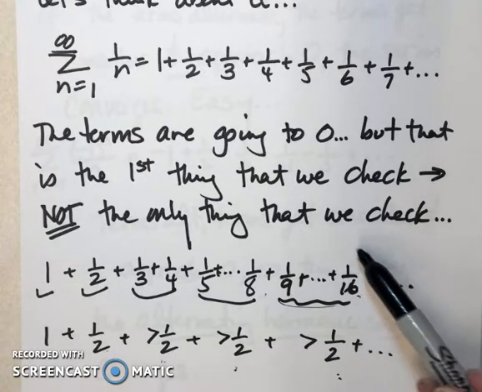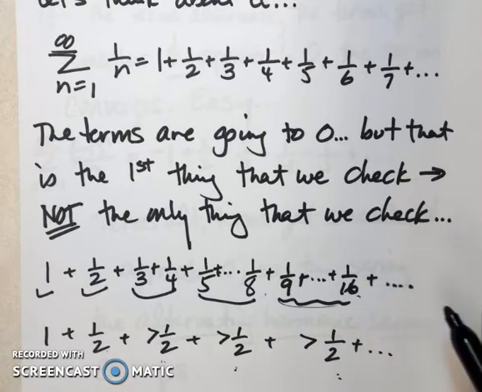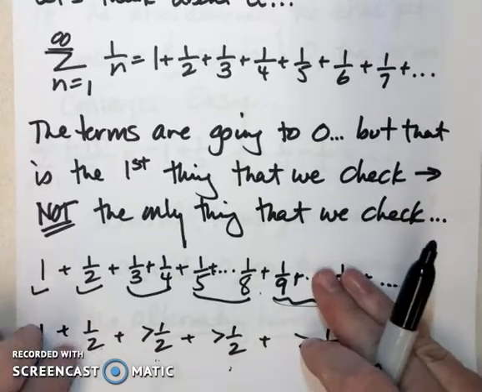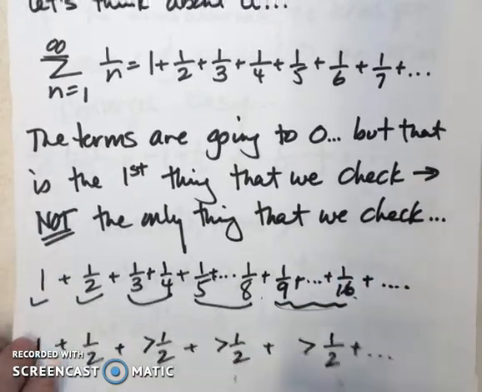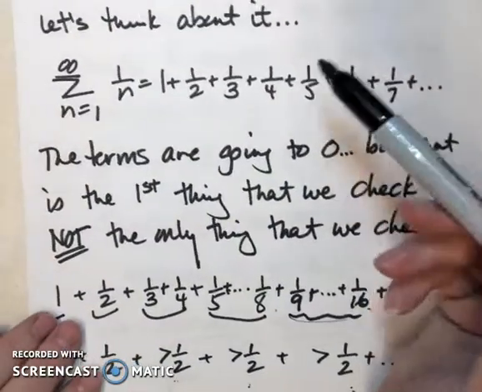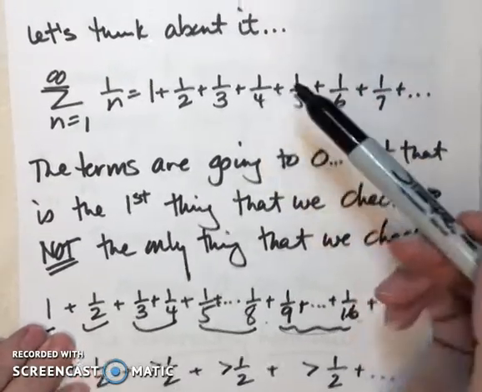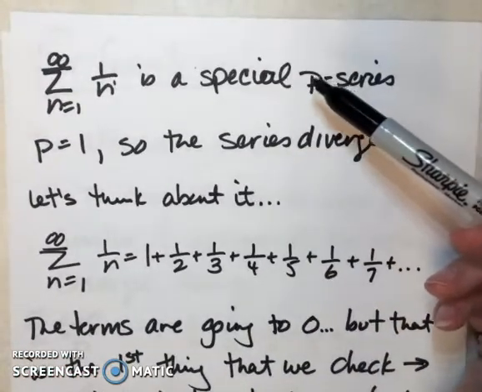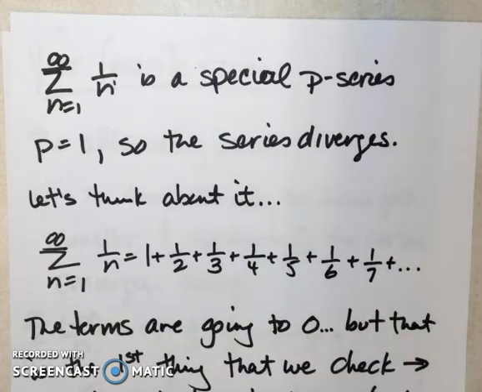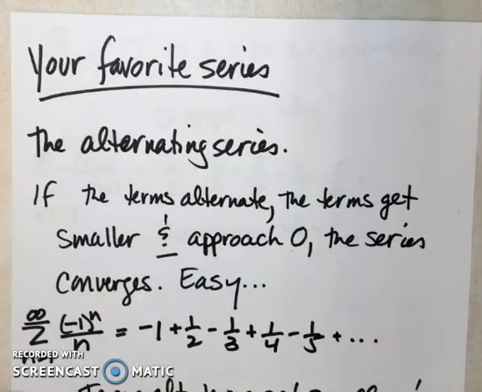These terms are just not getting to 0 fast enough, so we cannot find the sum. This is a special series called the harmonic series, and we know that the harmonic series diverges.